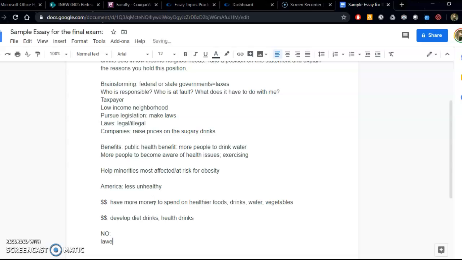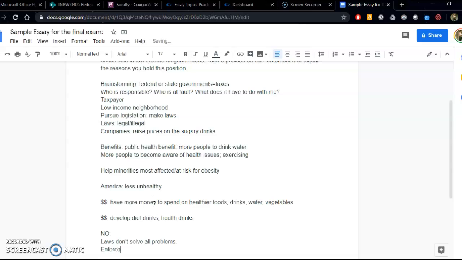Well, my first reason is that laws don't solve all problems. You can make something illegal, but that doesn't mean that suddenly the problem is going to go away, because some people don't follow the laws. So I would actually explain that laws don't solve all problems, that just because you pass a law, it doesn't really mean that those companies will stop.